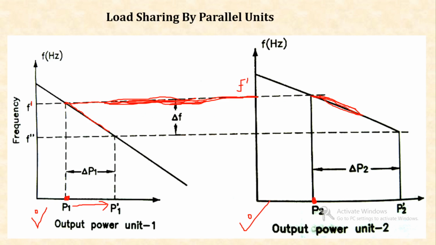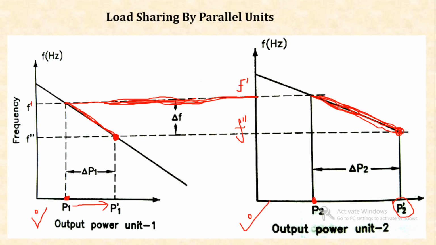They will decrease their speed or frequency till they get the second stable point, that is known as F double dash. Clear? If governor 1 is stable at this point, then this point must be a common stable point for governor 2. So, governor 2 will be stable at this point. This is called F double dash. So, they will reduce their frequency till they get the second stable point. At this stable point, the output power of alternator 2 will change from P2 to P2 dash.